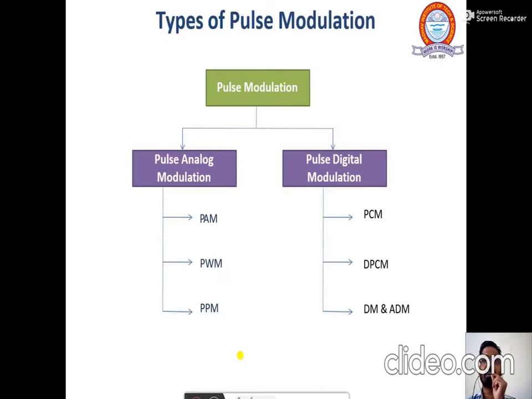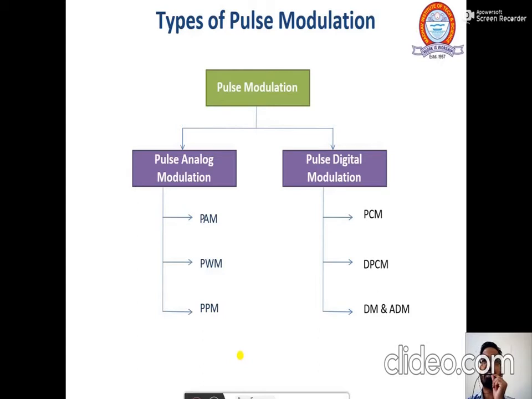So now the types of pulse modulation. Pulse modulation is basically divided into two parts. The first one is called pulse analog modulation, and the second one is pulse digital modulation. In pulse analog modulation, what are the different schemes? The first is PAM, that is pulse amplitude modulation. The second one is PWM, that is pulse width modulation, and the third one is PPM, that is pulse position modulation.